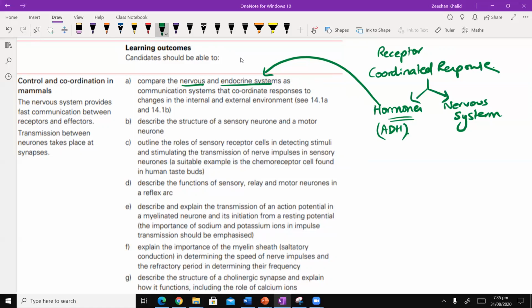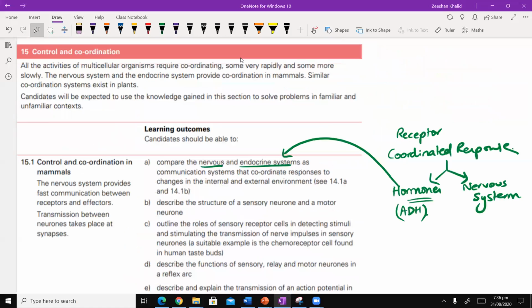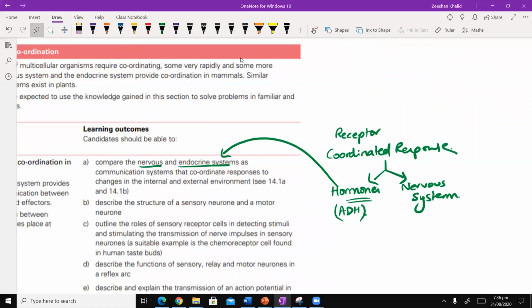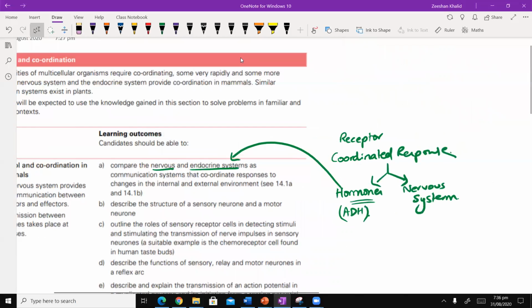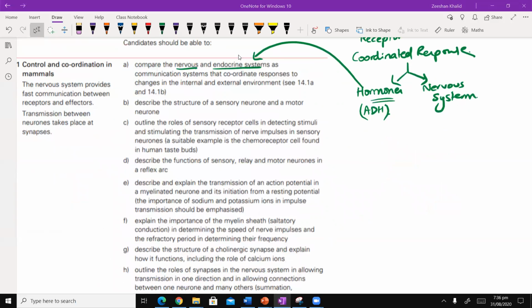Okay, so before I begin today, the first thing that I'm going to do, I'm going to give you an introduction about the topic itself, coordination. I mean, control and coordination. What do I mean when I say coordination? And then we are going to have a general comparison of both the nervous and the endocrine system. ठीक है? लेकिन उससे पहले मैं जरा syllabus को go through करके आपको एक topics का overview देना चाह रहा हूँ. So the first topic you can clearly see is about this comparison, and then you will see that this particular the second part deals with neurons basically. ठीक है, neurons को हम थोड़ा detail में देखेंगे.